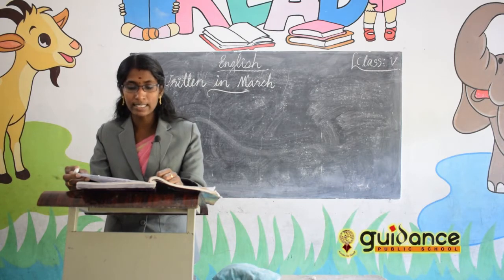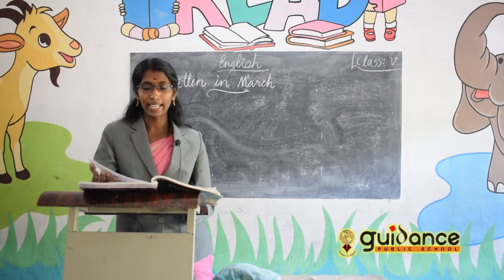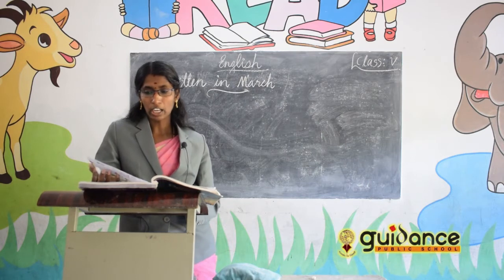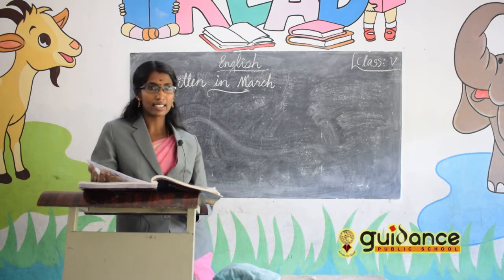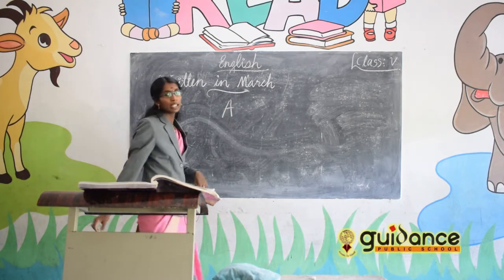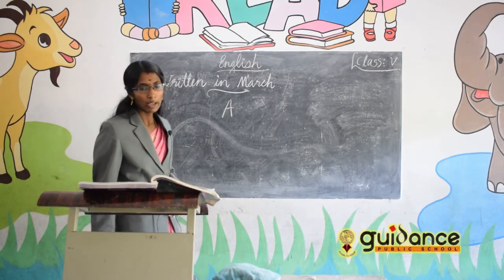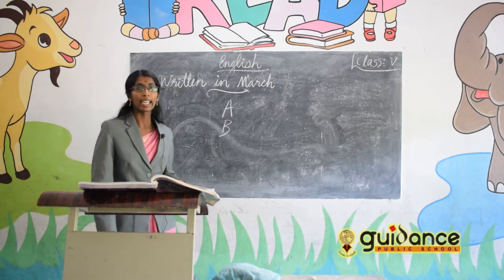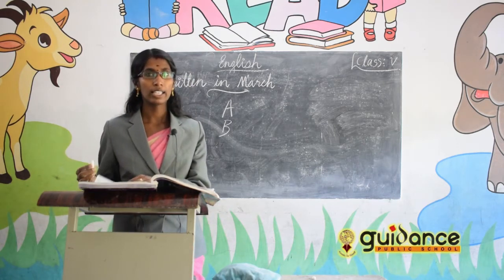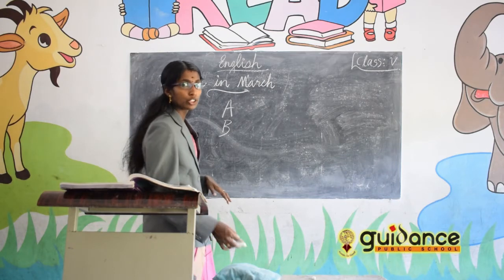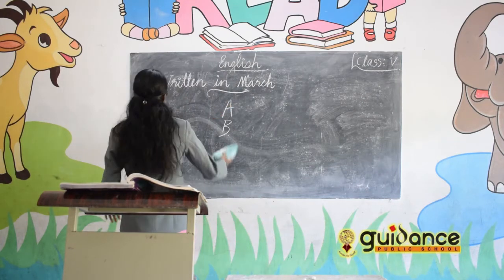So, that's the first exercise. Next one, tick the correct answer that you have already learned. So, from this lesson, what do you want to learn? You have to learn exercise A, and exercise B. Exercise A and B you have to learn. Okay, then moving on to the next lesson.